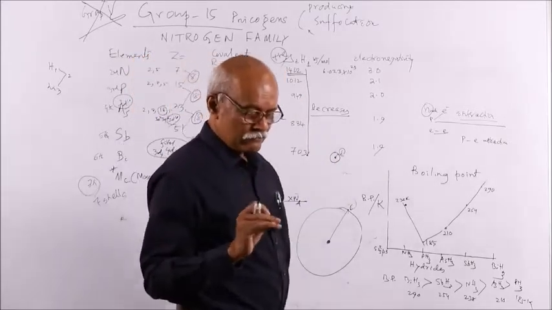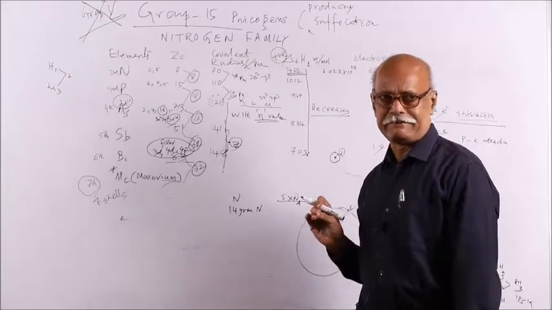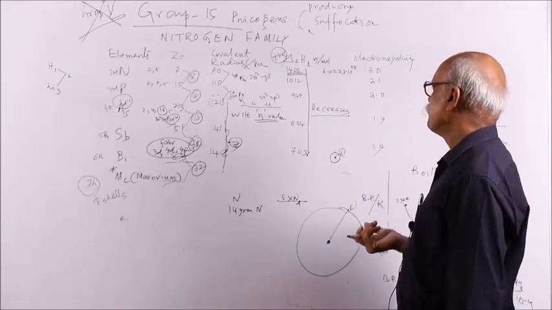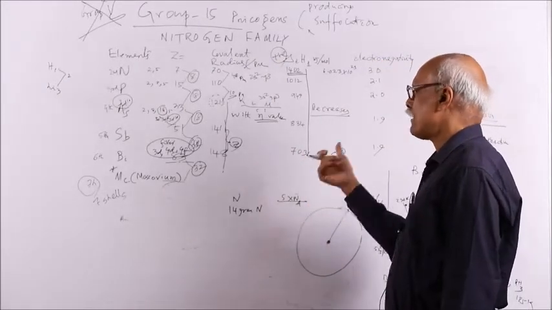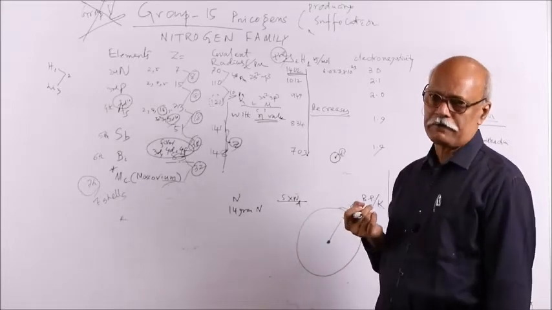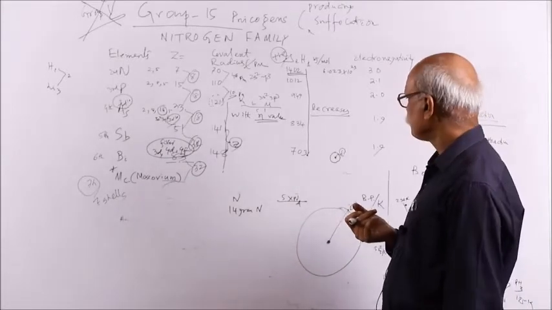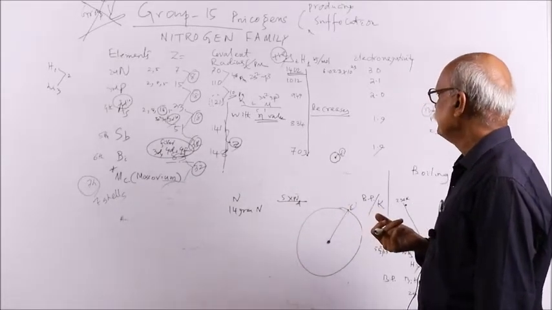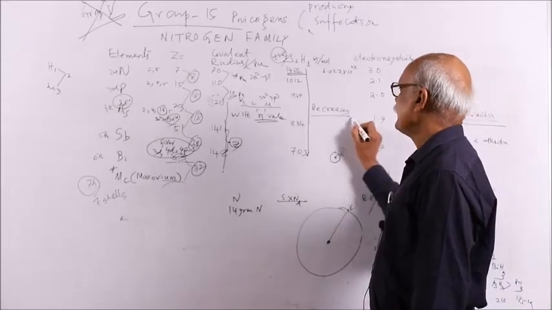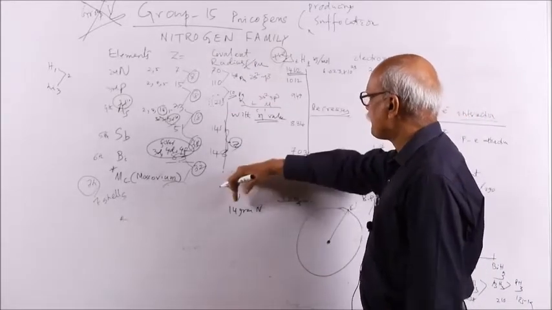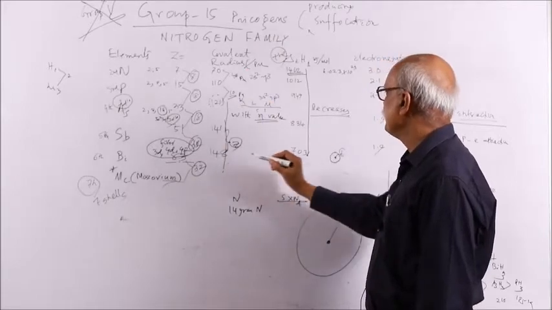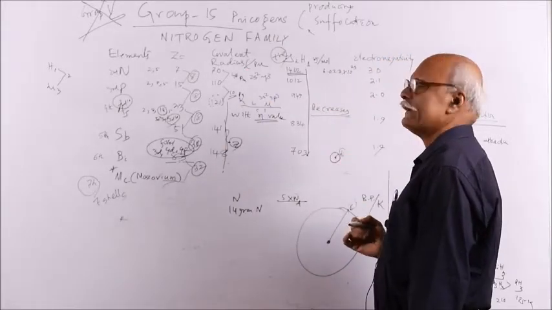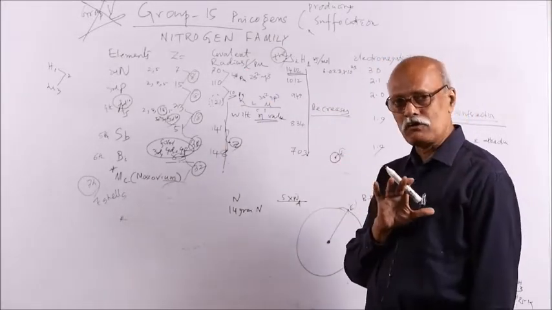So, if you are asked why the ionization energy decreases, you can explain due to increase of shell number or due to increase of atomic size, gradually the size increases and the ionization energy decreases. So, size increases and your ionization energy decreases. This is the observation in all cases.